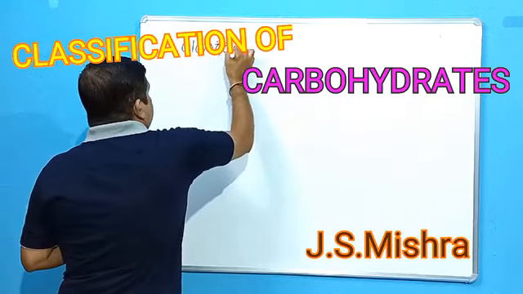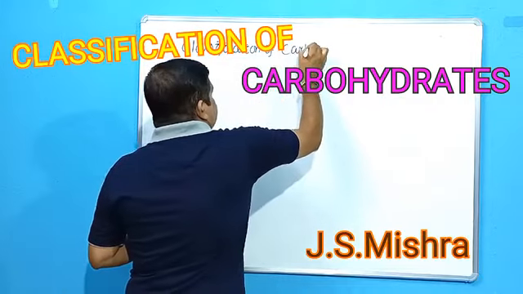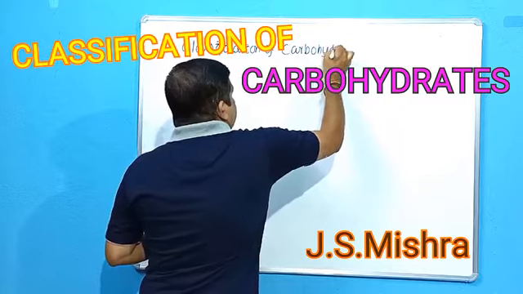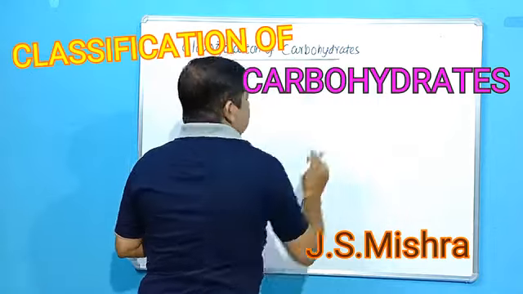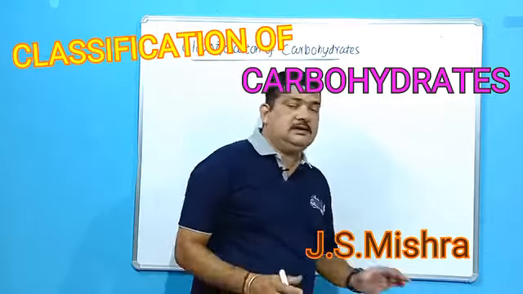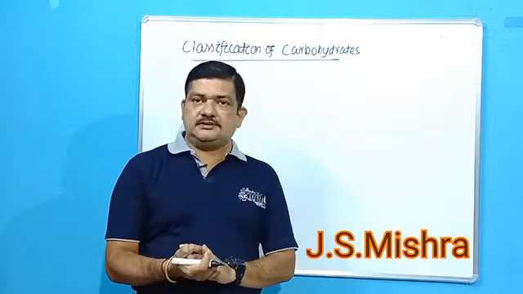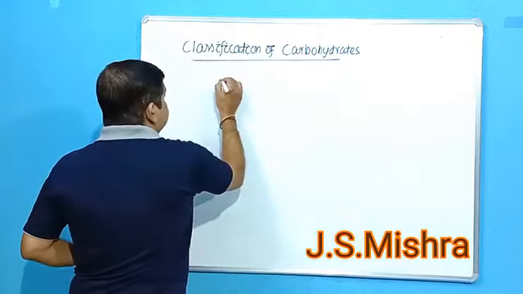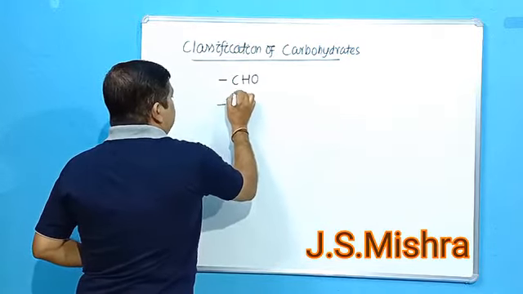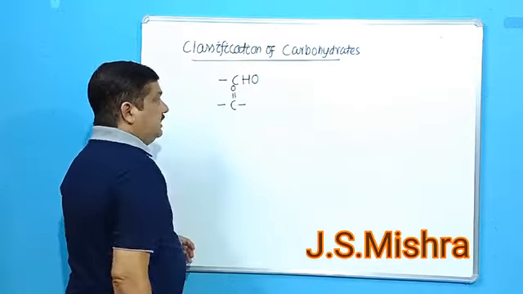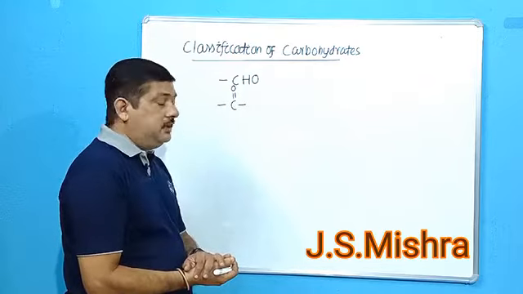Classification of carbohydrates. So in the last class we started only one, on the basis of functional group. You know, carbohydrates can have two different types of functional group. One is the aldehyde group, another is the ketone group. So based on this, carbohydrates can be of two types depending on the functional groups.